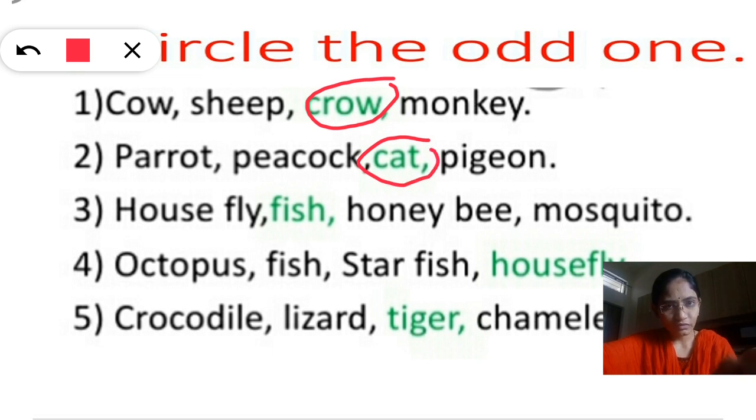Next, housefly, fish, honeybee, mosquito. You have to circle the word fish. Why? Because housefly, honeybee, mosquito all three are insects, whereas fish is an aquatic animal.